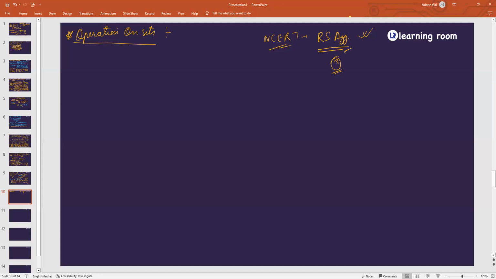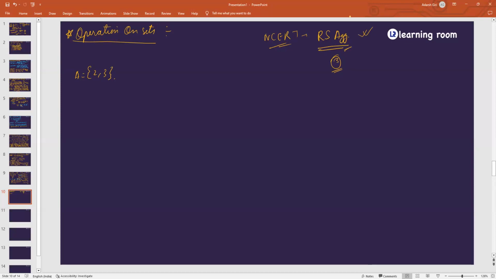Want to solve one more question? If we can, let me see. Write down all the possible subsets of {2, 3}. Null set, {2}, {3}, {2, 3}.